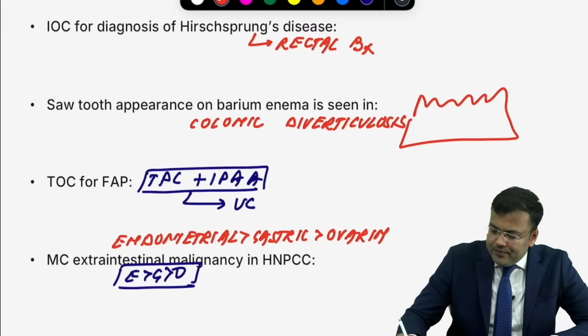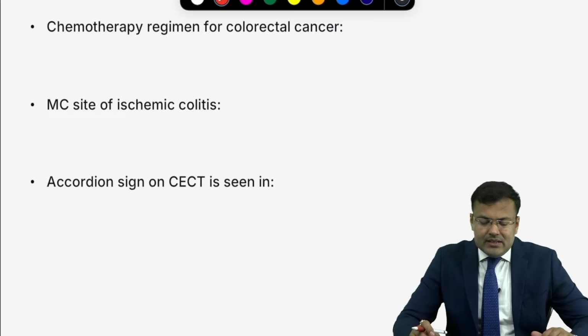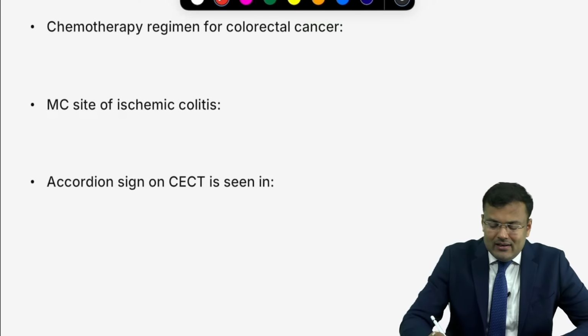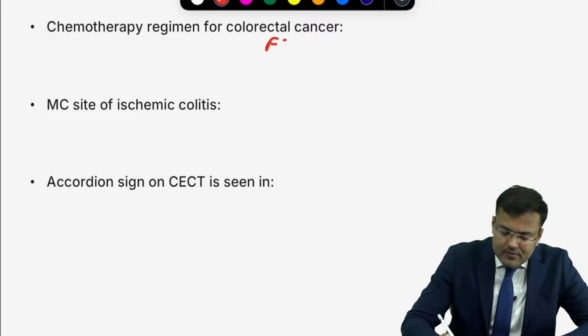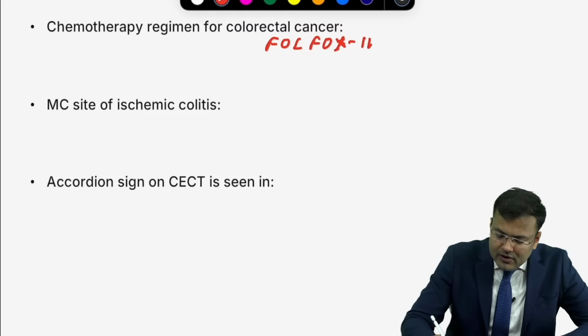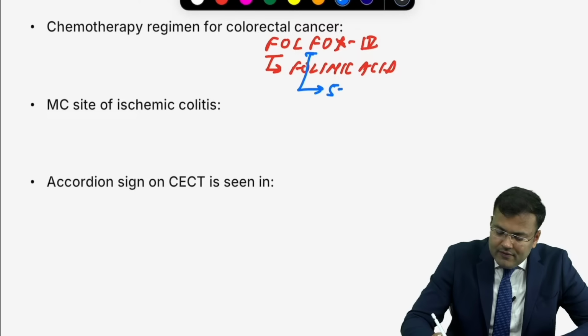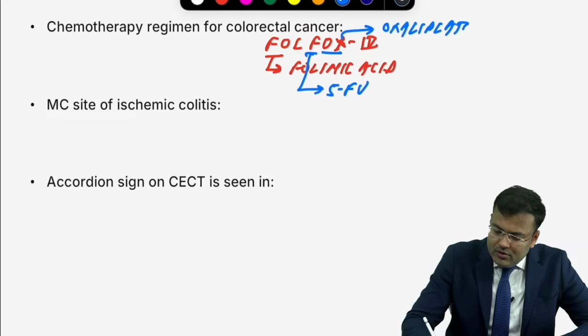EGO. Next, chemotherapy regimen in colorectal cancer as well as small intestinal adenocarcinoma, FOLFOX. So what is this FOLFOX? FOLFOX4. Fol is folinic acid or leucovorin. F means 5-FU, 5-fluorouracil. Ox means oxaliplatin.